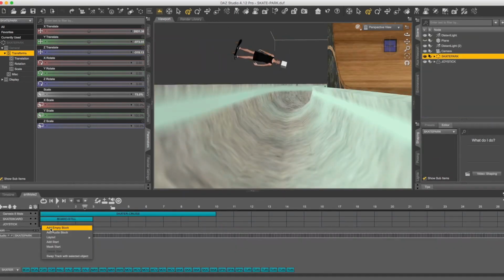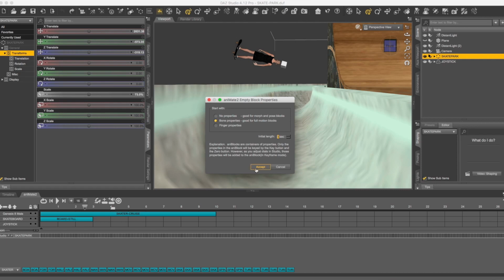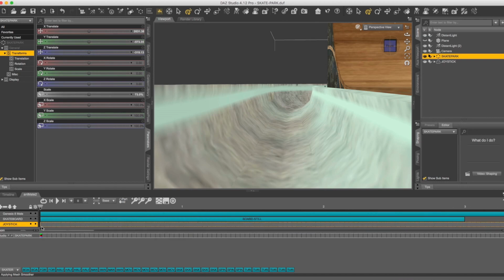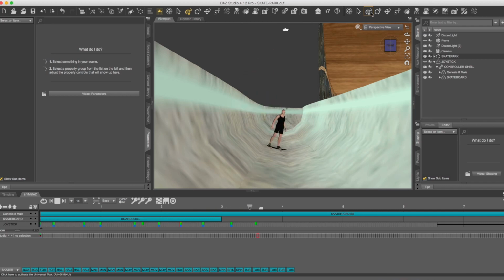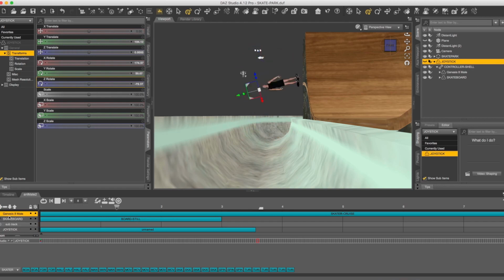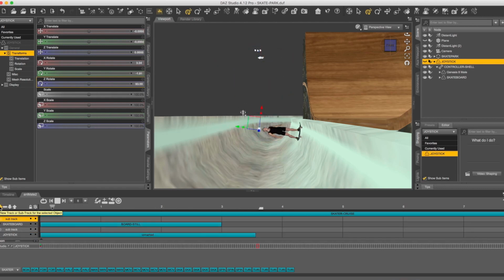I'm going to create an empty block, 5 seconds long, and try to actually build it out in here. So click, double click, I get into all my keyframes, and now I'm going to go and do the same thing, same process really as I did over here. I'm just going to have to do it within these keyframes. Okay, finally, this seems to have worked pretty good. Okay, so now I'm going to take the skateboard, add a subtrack, take Genesis 8 male, add a subtrack. He's going to do an ollie right about there, and then right about there.